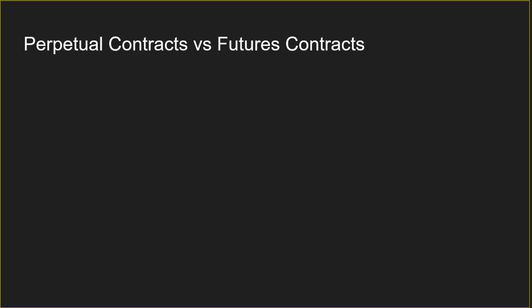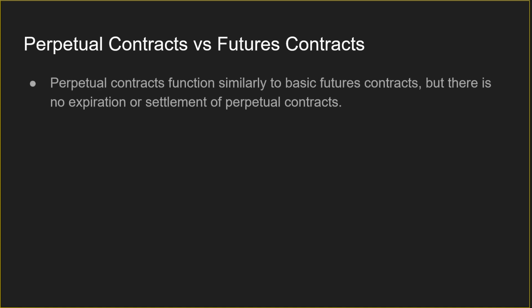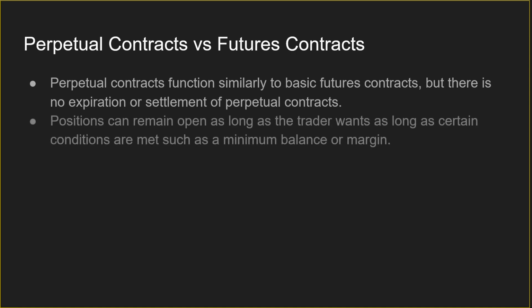So let's get into the differences between perpetual contracts and futures contracts. Perpetual contracts function similarly to basic futures contracts, but there is no expiration or settlement of perpetual contracts. And positions can remain open as long as the trader wants, as long as certain conditions are met, such as a minimum balance or a minimum margin level.